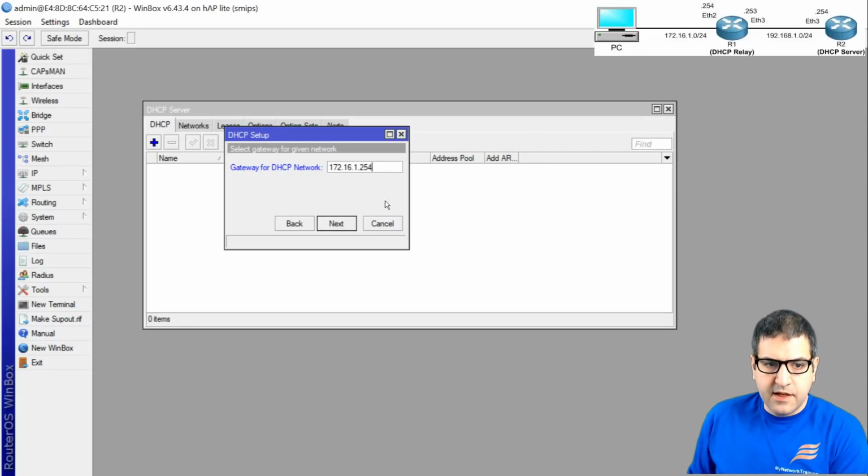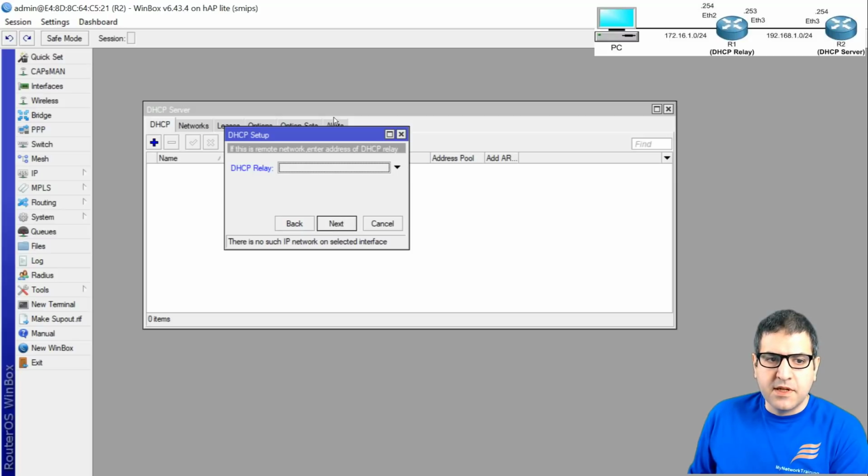172.16.1.254, and then next. Now they're asking if the DHCP relay is 172.16.1.254. Actually, that's correct, but I just want to show you how you can set that manually. So I will disable it for now, but you can leave it. But for now, I will disable it, okay? And then I will show you how you can change that later.